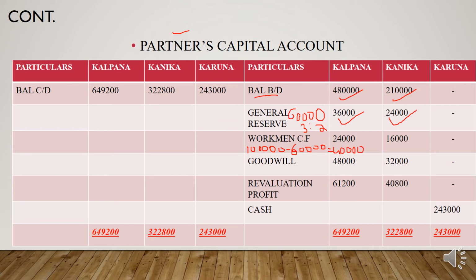This 40,000 you need to distribute to the old partners in their old profit sharing ratio, that is 3:2, and you will get 24,000 and 16,000.